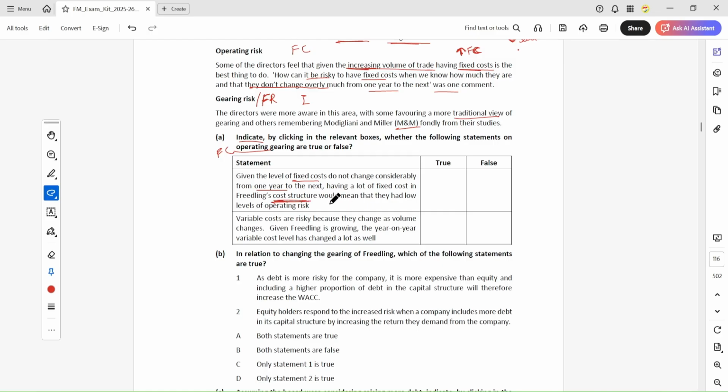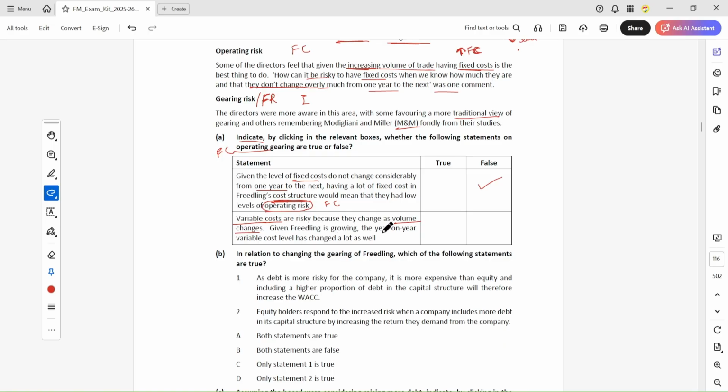Now, high fixed cost leads to operating risk. So this is false. When the fixed cost increases, the operating risk increases. The next statement: variable costs are risky because they change as volume changes. Yes, the variable cost changes when the volume changes. Yes, this is correct.